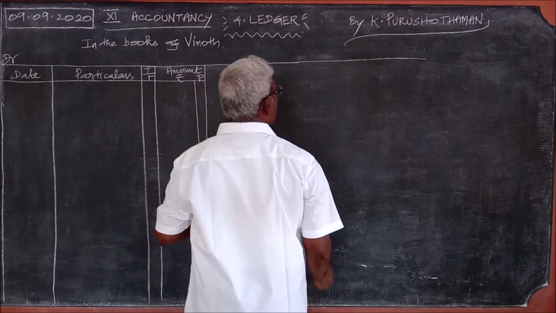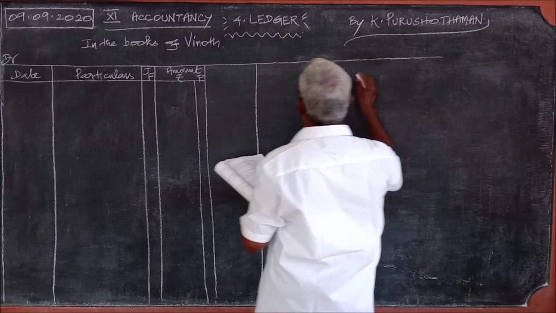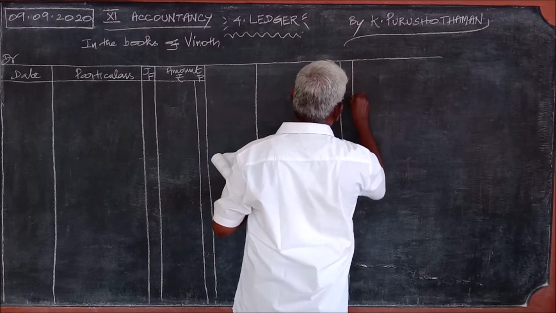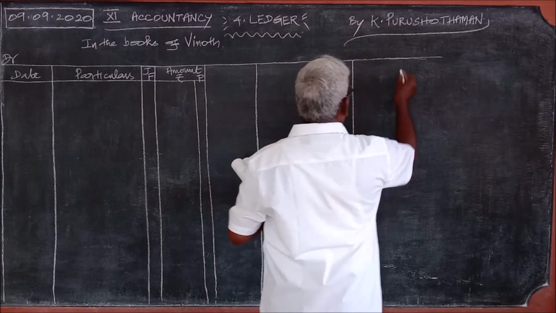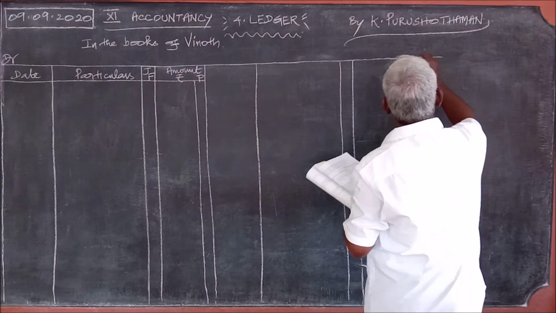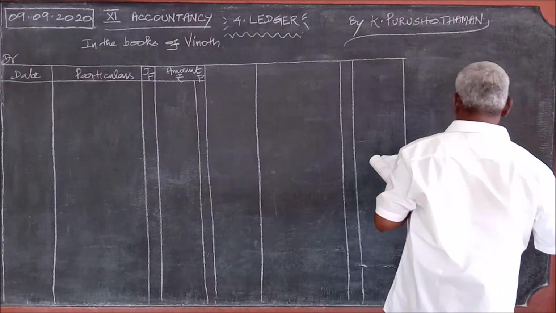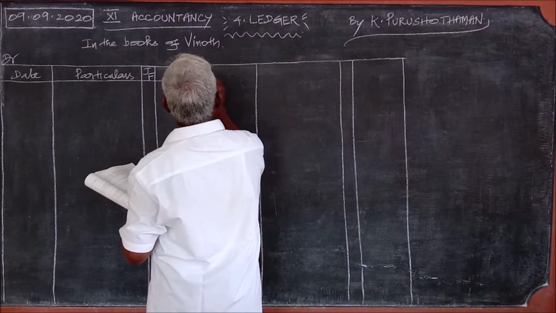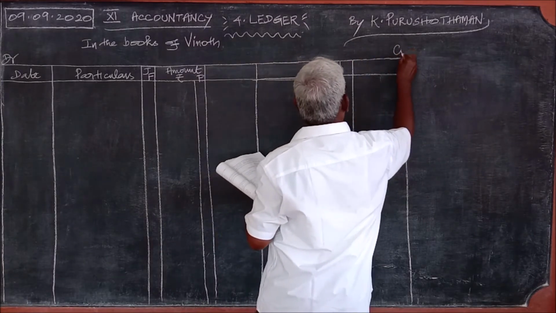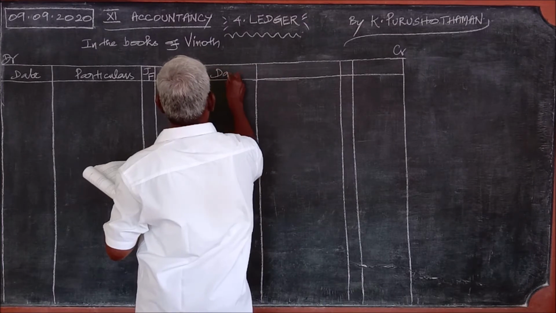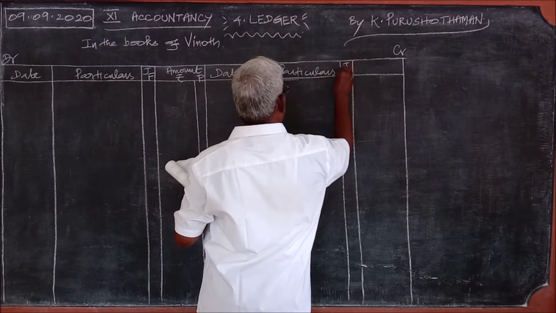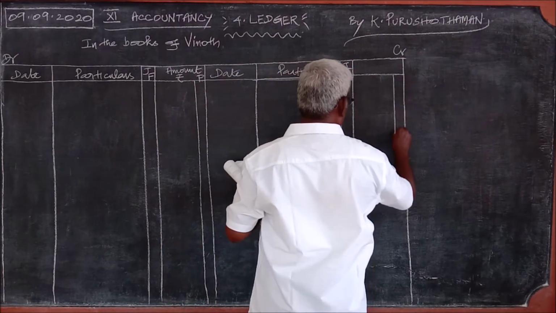On the credit side, the same four columns: date, particulars, journal folio and amount, rupees.